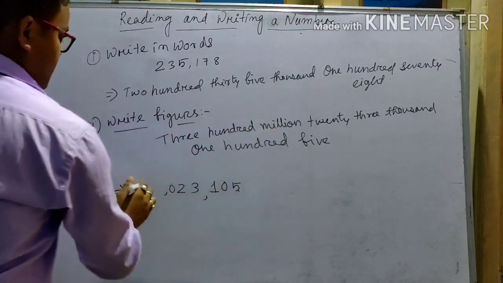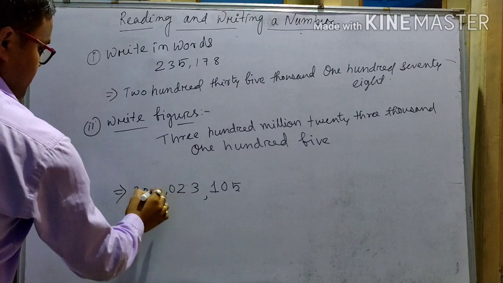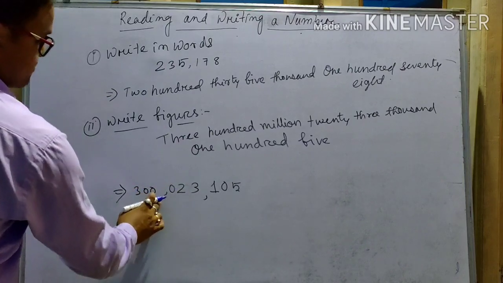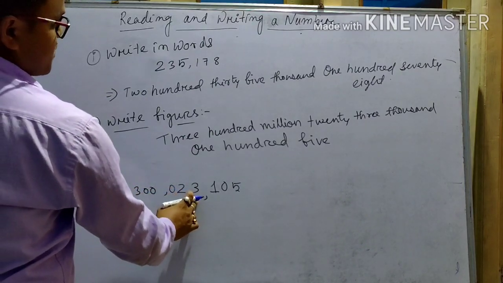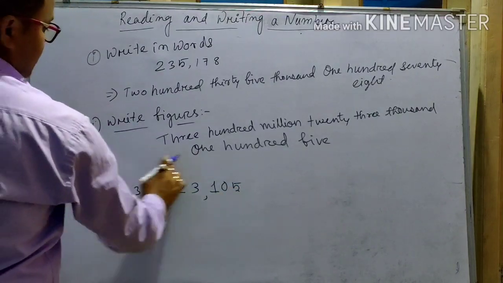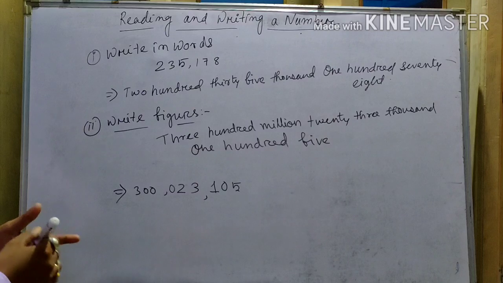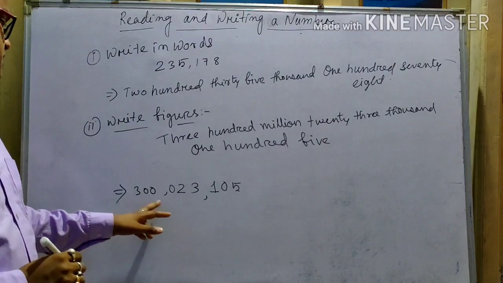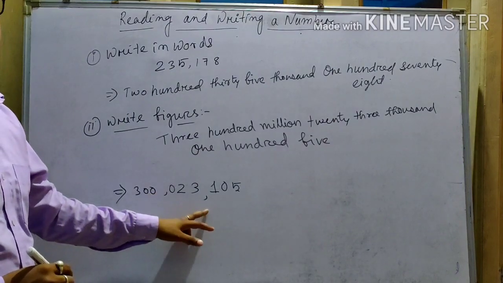Then 300 million. So you write 300,023,105. This is in the international place value system. In every period you have to put a comma.